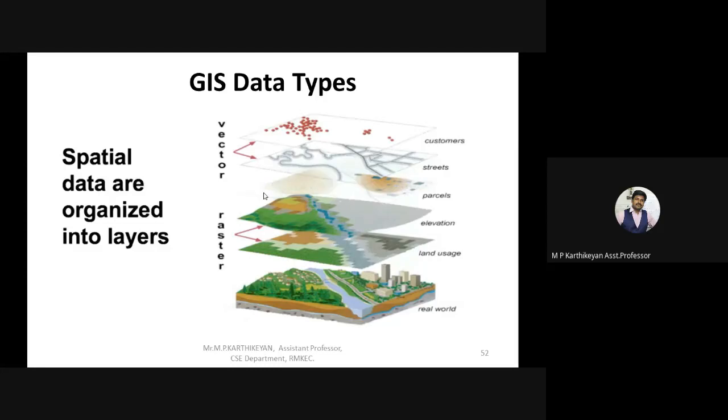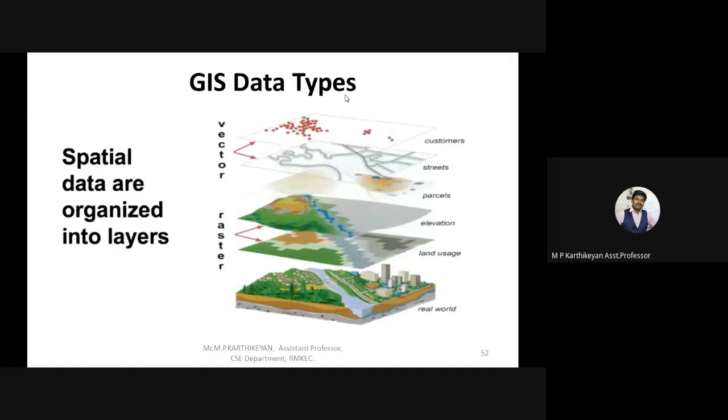You can see that in vector format we are using three techniques: dots, lines, and polygons. This comes under the vector data type. Please have a clear understanding of the difference between vector and raster format. These are the various data types available in GIS.